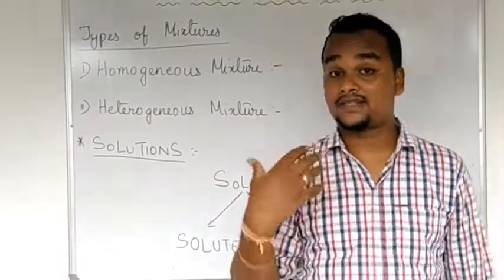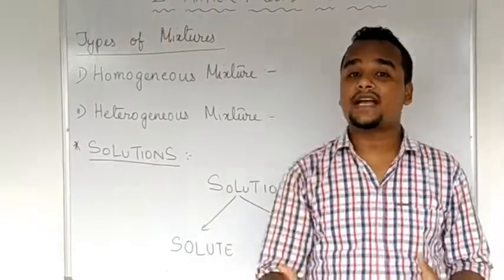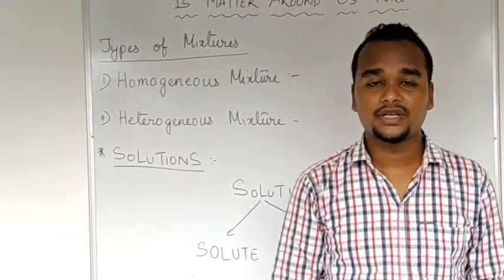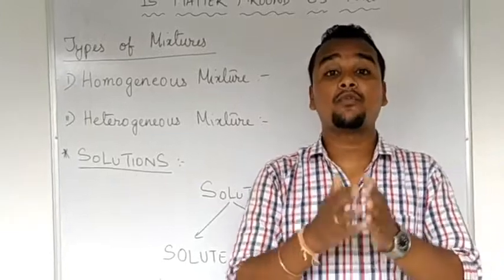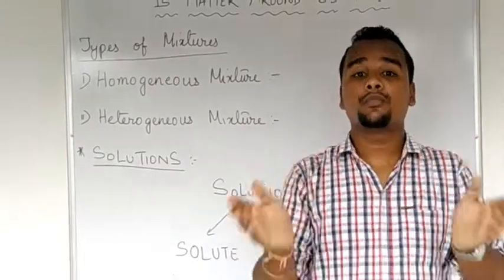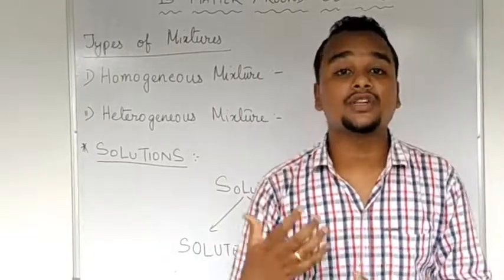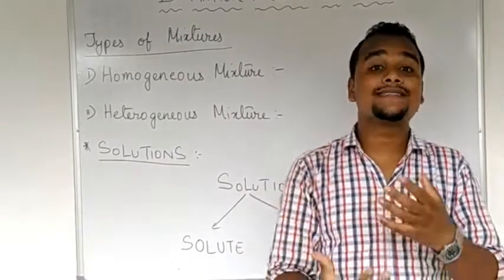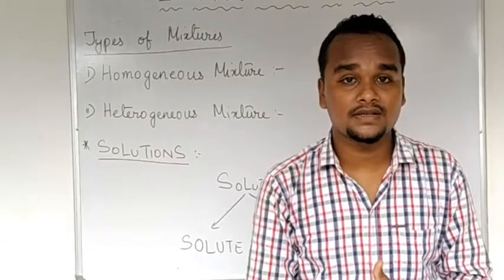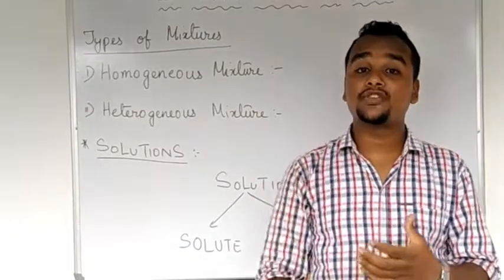What is a heterogeneous mixture now? It is that kind of mixture in which there is no uniform composition between the components. That means the components will not mix with each other thoroughly, and you can see the distinct particles in a heterogeneous mixture.